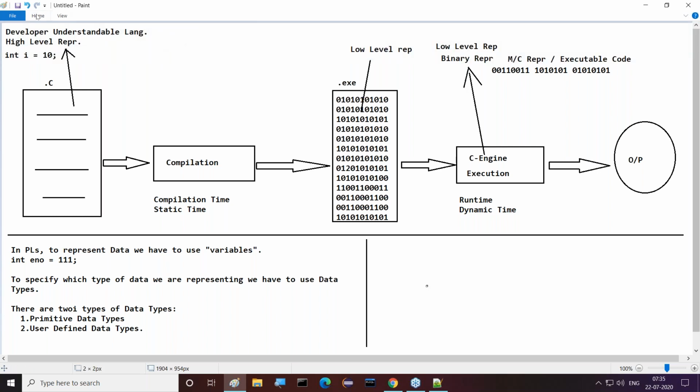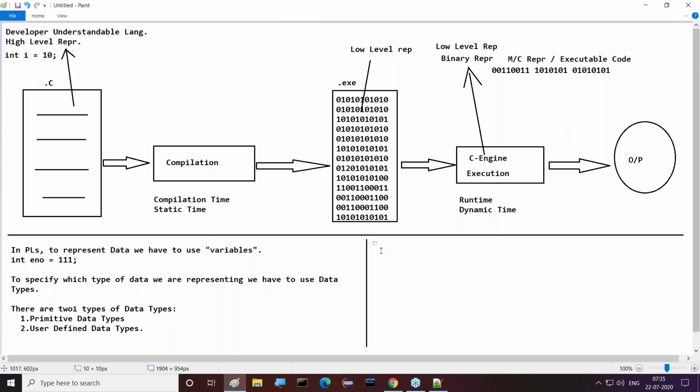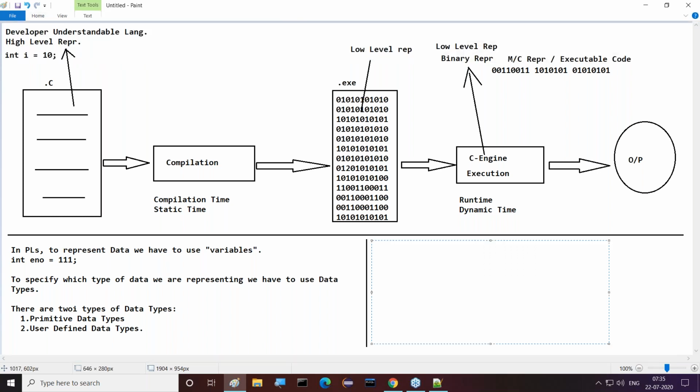If you observe primitive data types, I'm able to give you a list of them now. Of course, these primitive data types vary from language to language. How many primitive data types are available, and what exactly their sizes are, vary from language to language. But commonly we use some primitive data types.